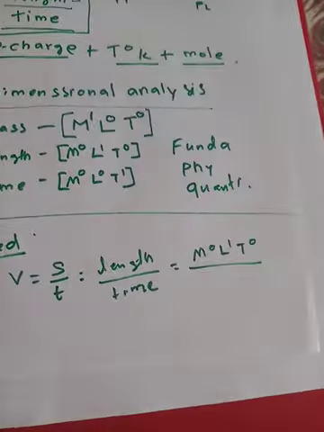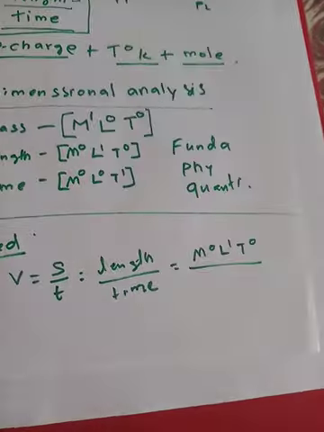Now if I algebraically deal with this fraction, what I finally get is M0, L1, and T is in the denominator, so T becomes -1. So this is how mass, length and time are physically contributing to make this new physical quantity called speed.